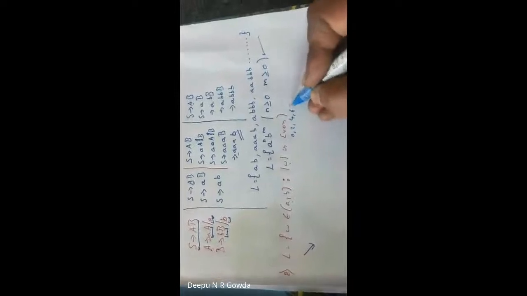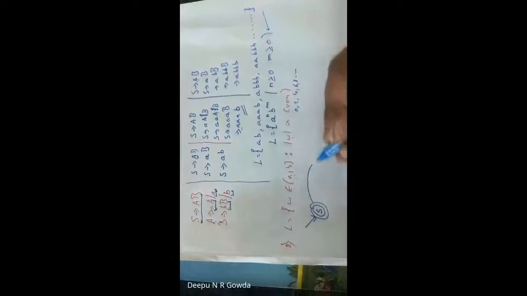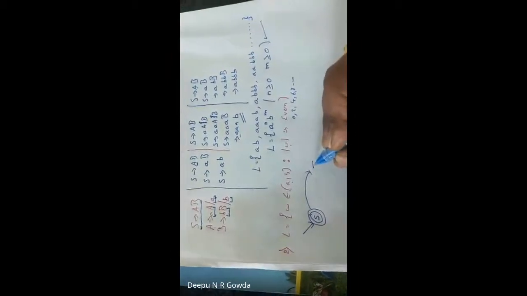It accepts 0 times, 2 times, 4 times, 6 times, 8 and so on. I hope you guys are clear about this diagram. I feel like I don't need much explanation for this. There will be a starting state as a final state, and I write something called T.